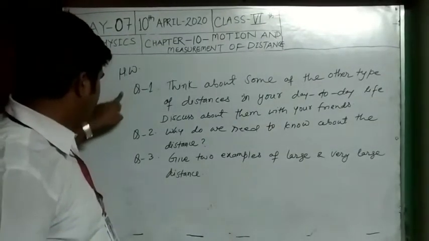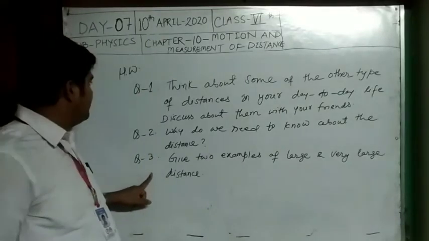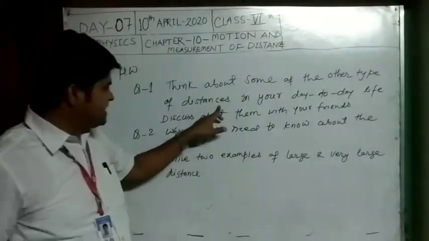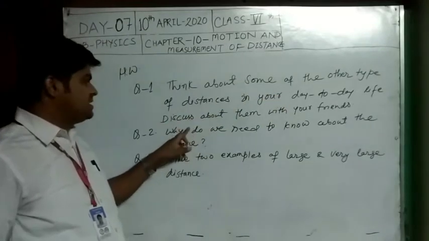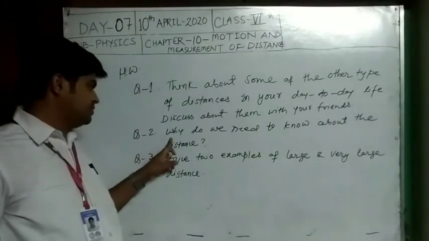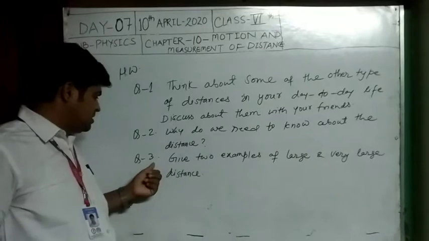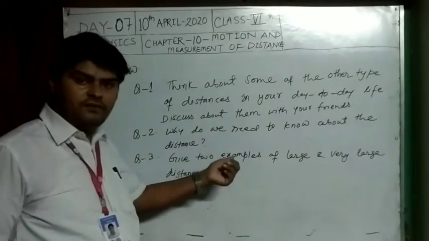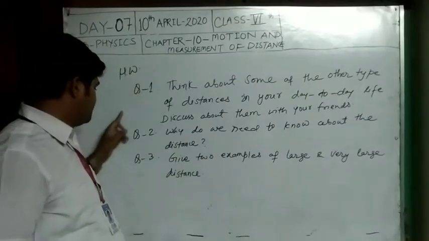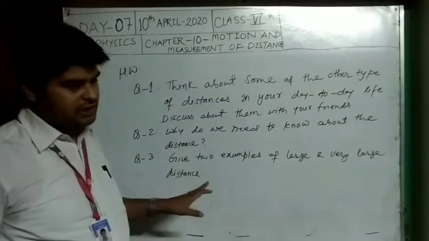Students, this is your homework. I have given three questions. Question 1: think about some other types of distances in your day-to-day life and discuss them with your friends. Question 2: why do we need to know about distance? Question 3: give two examples of large and very large distance. You will do these questions at home. After the school opens, I will check these questions.